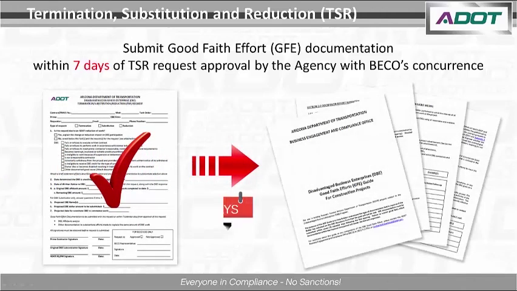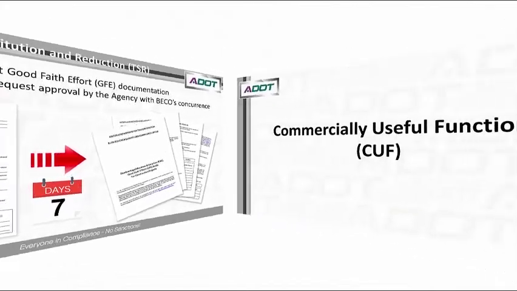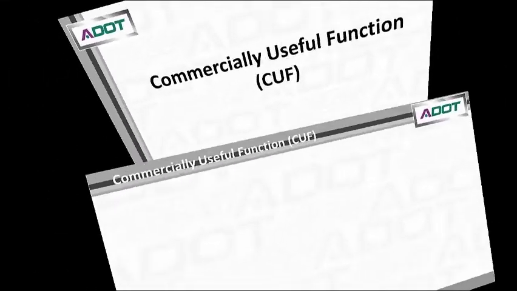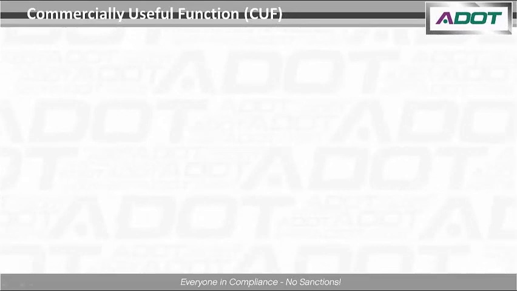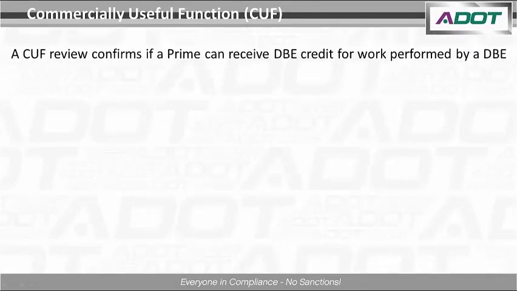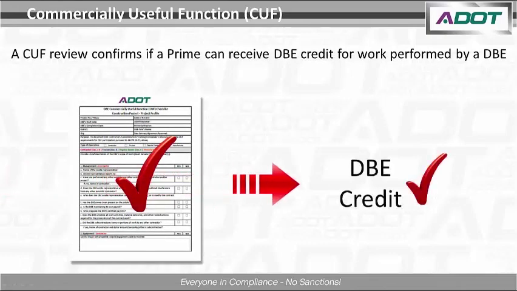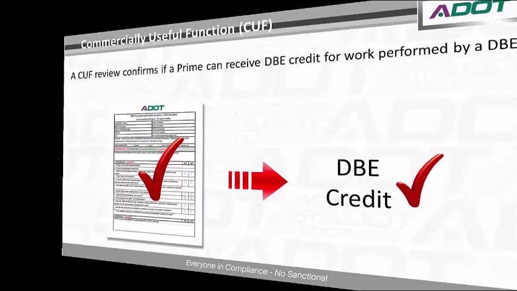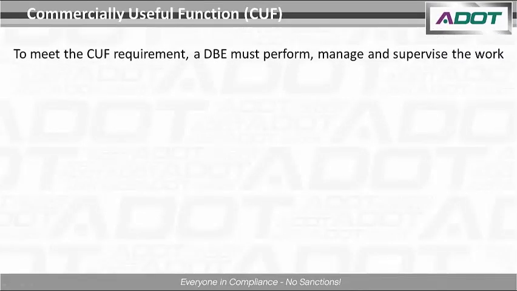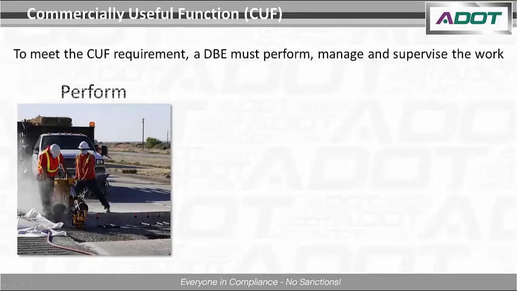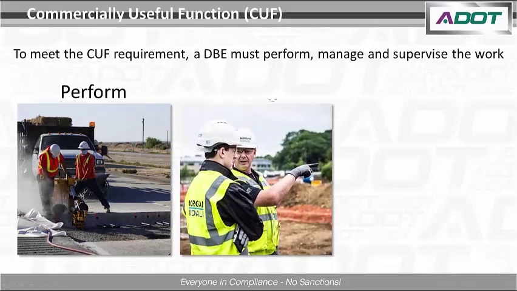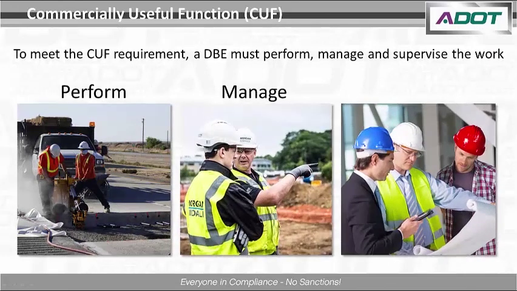The next few slides discuss commercially useful functions, also known as CUFs. The agencies conduct project site visits on the contract to confirm that DBEs are performing a CUF. These CUF reviews confirm that a contractor can credit expenditures to a DBE subcontractor towards DBE goals. A DBE performs a CUF when it is responsible for execution of the work of a contract and carries out its responsibilities by actually performing, managing, and supervising the work involved.